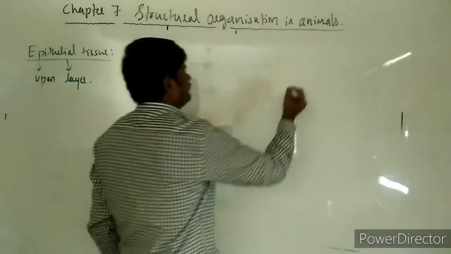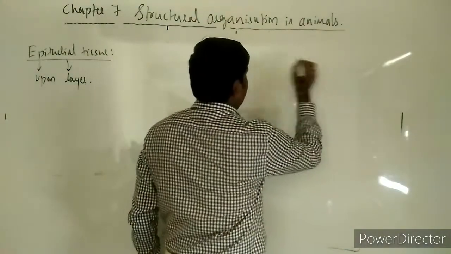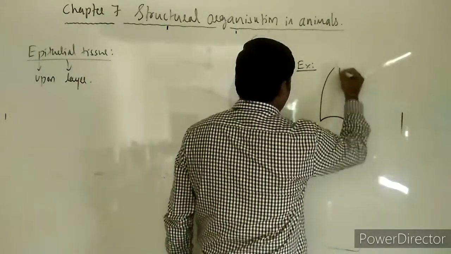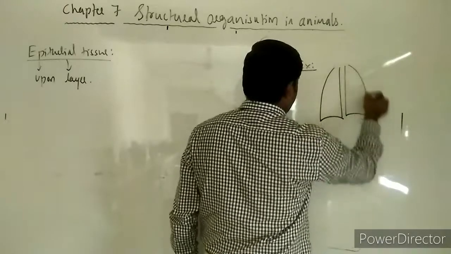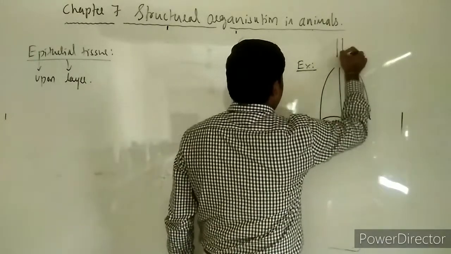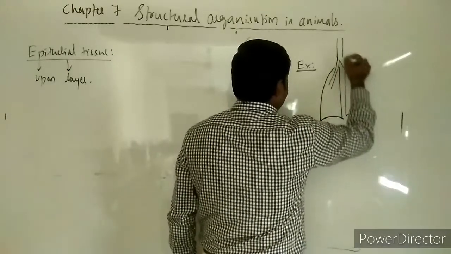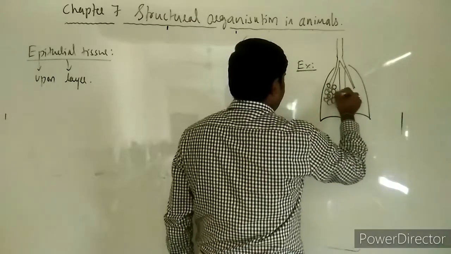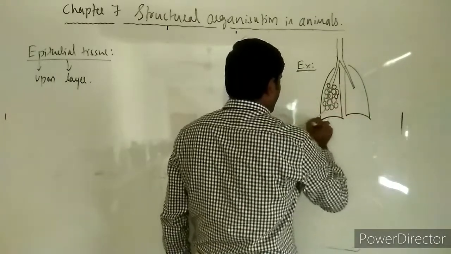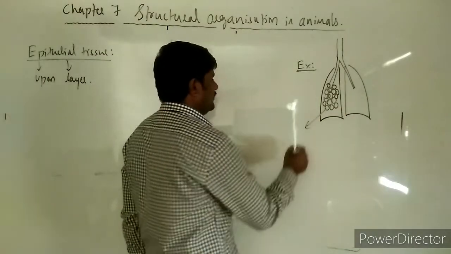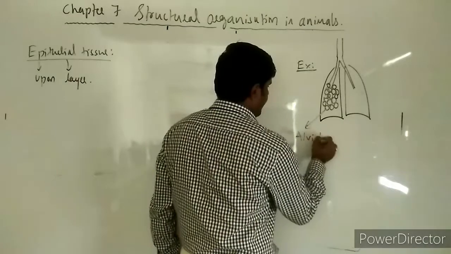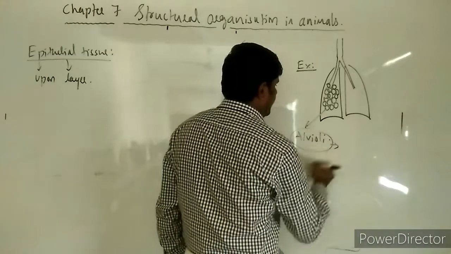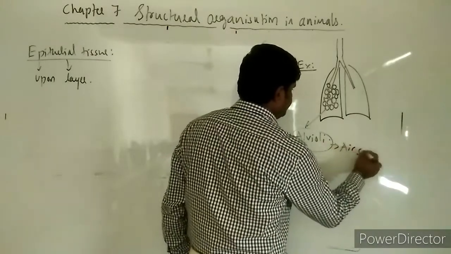Say for example, some of the organs you can take, and even the structures in our body. What are these? Lungs. So the trachea, here bronchi, and many sac-like structures that we come across in it. And these sac-like structures are said to be alveoli. What are they named as? Alveoli. And these alveoli are called air sacs.